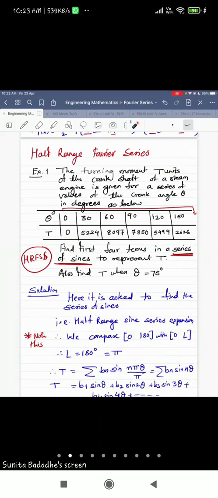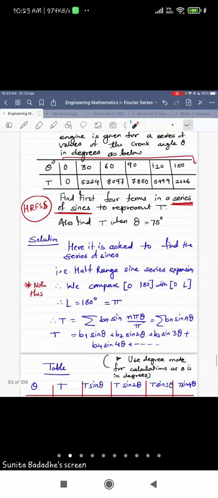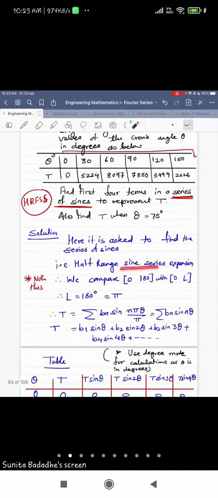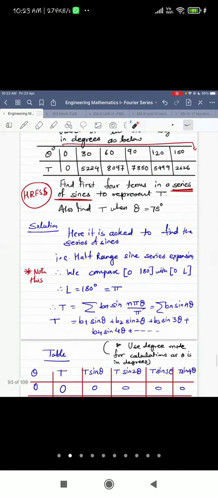So L is pi, and then, being a sine series, we get only summation bn sine n pi x by L. Since pi gets cancelled it becomes summation bn sine nx or n theta, because in place of x we have the variable theta here. So these are the terms in the expansion of t. In place of y we have t, in place of x we have theta, and this is the expansion. So what are the required calculations? Those are shown in the table.